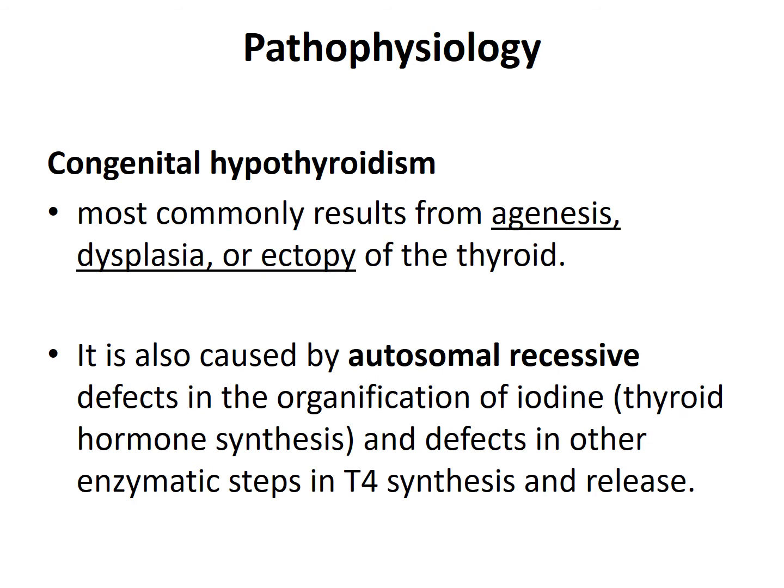Hypothyroidism could be caused by a defect in the hypothalamus, pituitary, thyroid gland, or in the peripheral sensitivity to thyroxine. Thyroid dysgenesis is the most common cause of congenital hypothyroidism in non-endemic areas. The disorder encompasses a spectrum ranging from complete agenesis to partial agenesis, dysplasia, or ectopy of the thyroid. Most of these disorders are sporadic and no genetic association has been observed. Increased incidence of thyroid dysgenesis is noted in children with Down syndrome.